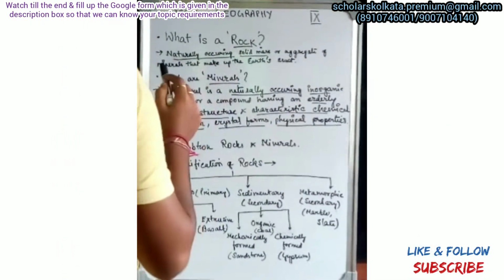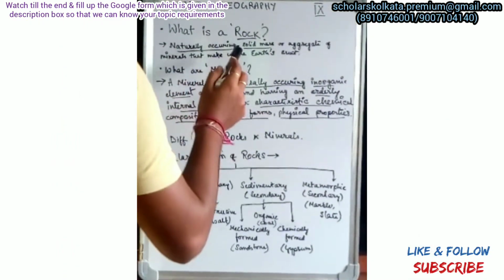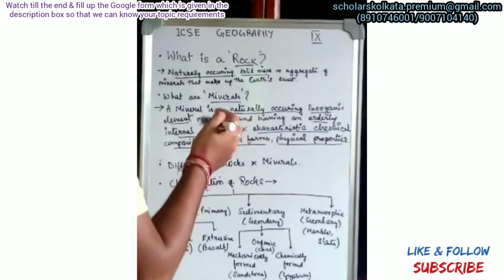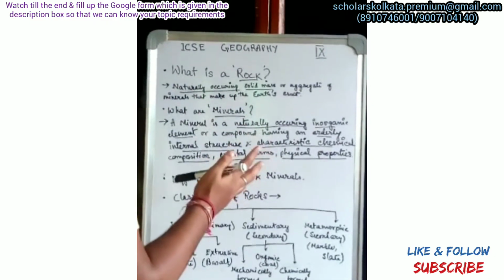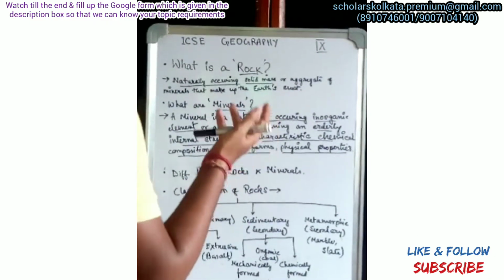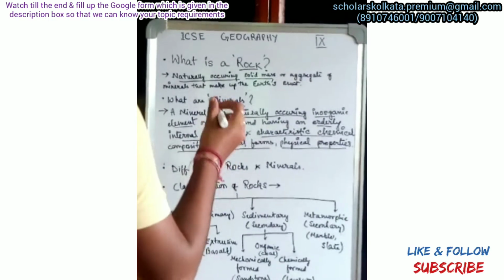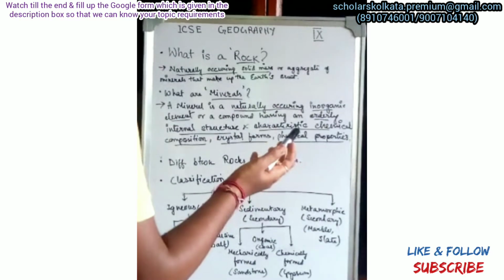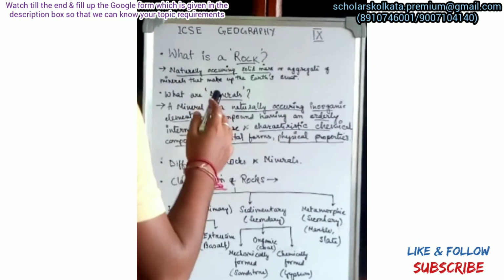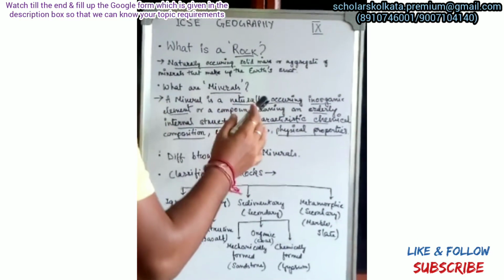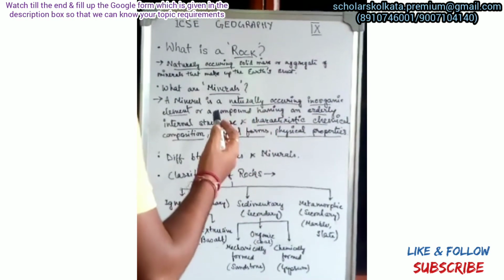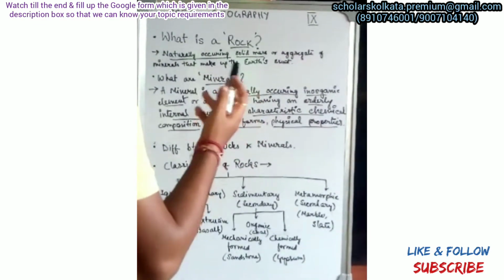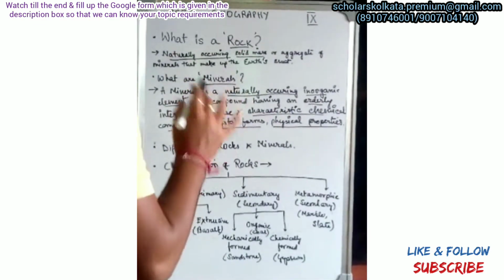What is a rock? A rock is a naturally occurring solid mass or aggregate of minerals that make up the Earth's crust. Basically, all the different kinds of soils that we get are broken down or weathered rock particles. Some rocks may be composed of only one mineral, and others of different minerals. The Earth's crust is made up of various types of rocks that differ from one another in texture, structure, color, permeability, mode of occurrence, and degree of resistance to denudation. Denudation means weathering down of rocks.